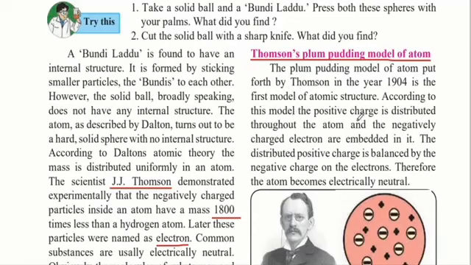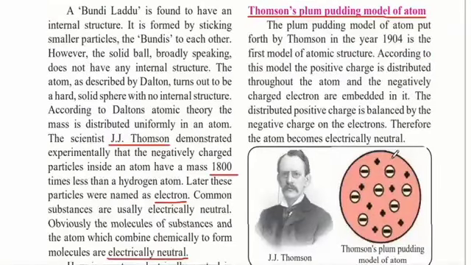According to this model, the positive charge is distributed throughout the atom and the negatively charged electrons are embedded in it. So what Thomson told us is that in an atom there is a positive charge that is distributed equally, and inside these atoms there are electrons which are embedded in them. The distributed positive charge is balanced by the negative charge of the electrons. Therefore, in the final substance we see around us, there is no charge to it because the positive charge and the negative charge cancel each other out and are balanced. Therefore, the atom as a whole becomes electrically neutral.